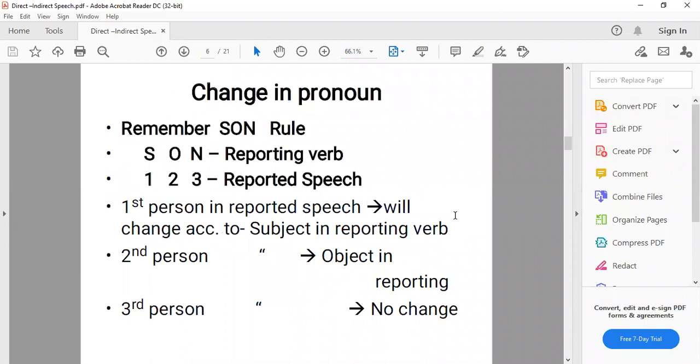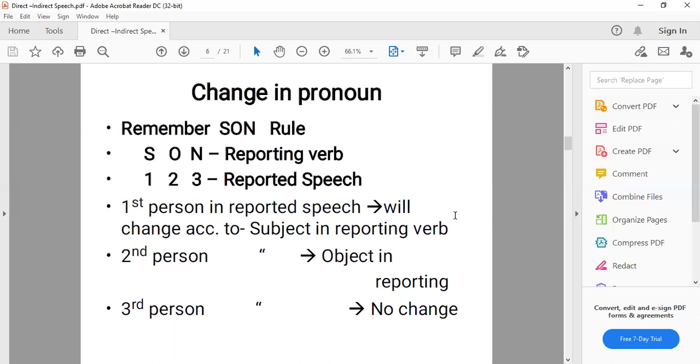To begin with, we discussed the change in pronouns, and we discussed the rule of SON, that means subject, object, and no change. Then in the reported speech, we discussed first person, second person, and third person. The speaker is known as the first person, जो बात करने वाला है. The person who is listening, to whom the first person is talking, is known as the second person. And the one about whom they both are talking is known as the third person.